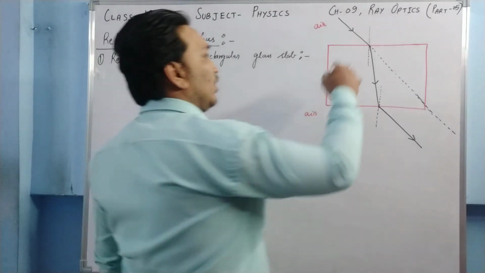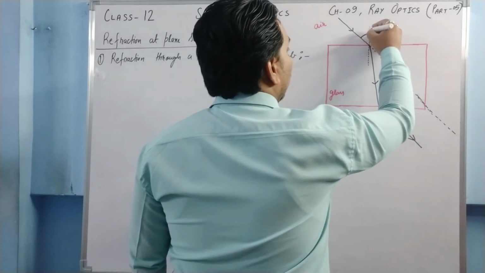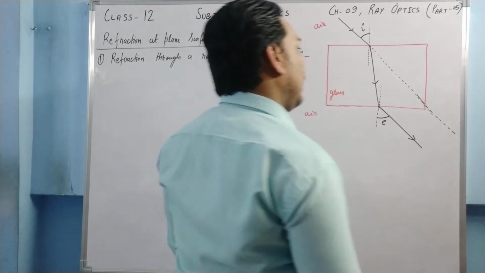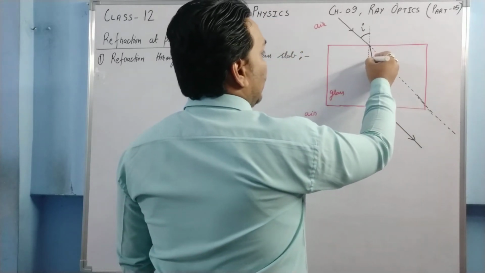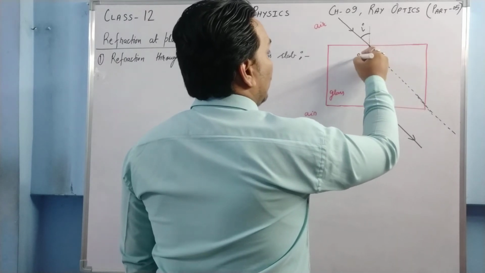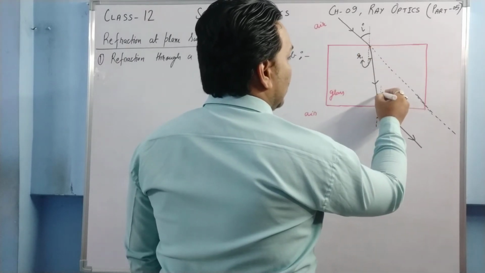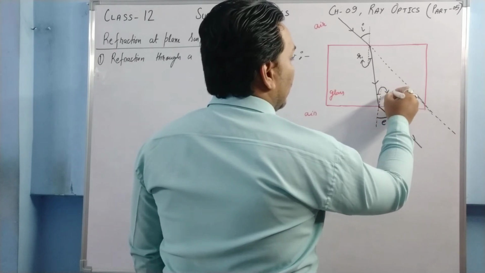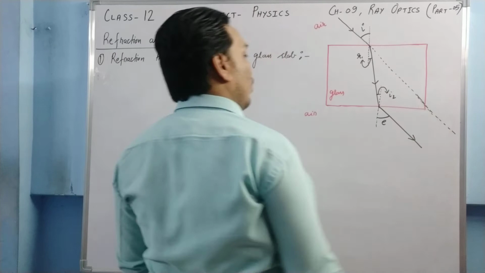No question in that. Let this angle be i and this angle be e. This angle we are going to consider as small r1, and let this angle be i2.